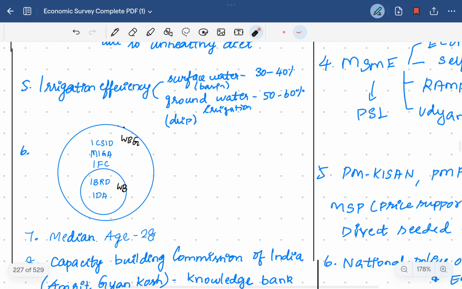Then the organizations like World Bank and World Bank Group. World Bank Group consists of World Bank. There is a difference between World Bank Group and World Bank. There are 5 organizations: the International Development Agency, International Bank for Reconstruction and Development, International Finance Corporation, Multilateral Investment Guarantee Agency, and International Center for Settlement of Investment Disputes. These 5 organizations are collectively called the World Bank Group, but the World Bank consists of only two organizations, that is, the International Development Agency and the International Bank for Reconstruction and Development. These two are only the World Bank. The World Bank Group consists of these 5 organizations.